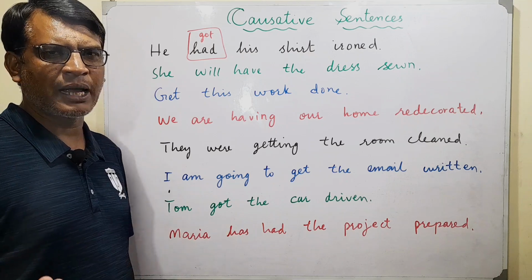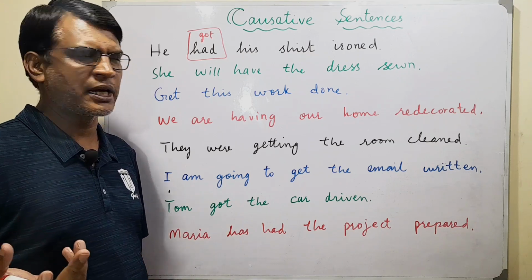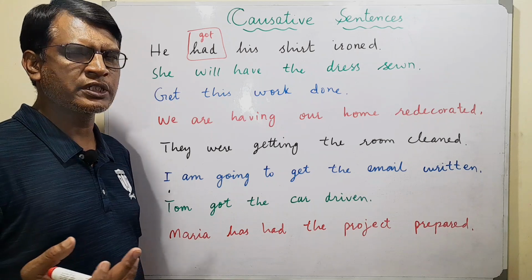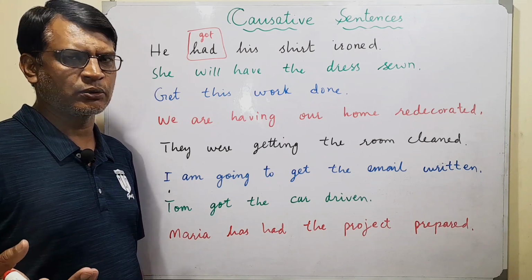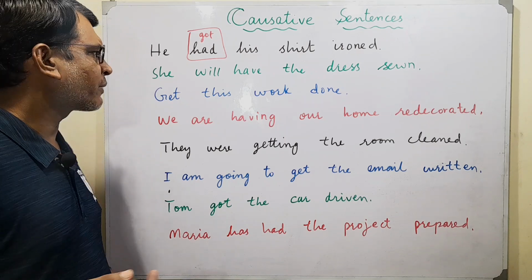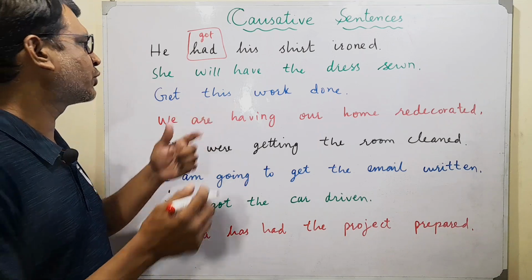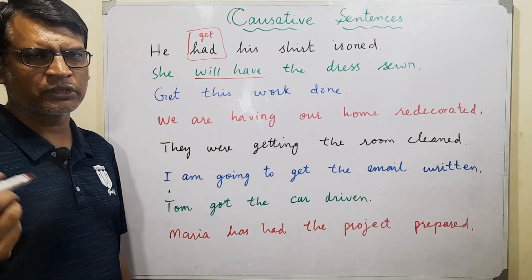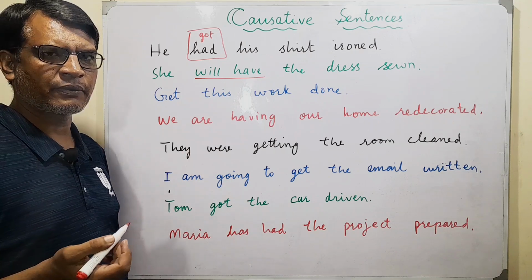But now it doesn't happen. Maybe in some countries it does happen. So if somebody is doing it on her own, she'll say, I will sew my clothes, or dress, but she will have the dress sewn. So this "have" is used here for the future. Get this work done.